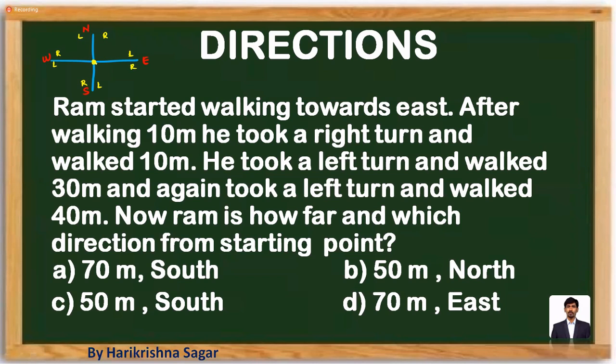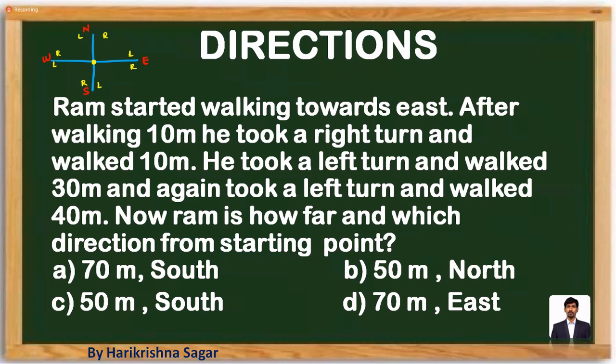So I told you another direction question will be given like this. One is rotation based, the other one is where the question asks how far and in which direction. These are two questions we can expect. Now you can just observe the question. Ram started walking towards east. After walking 10 meters, he takes a right turn.